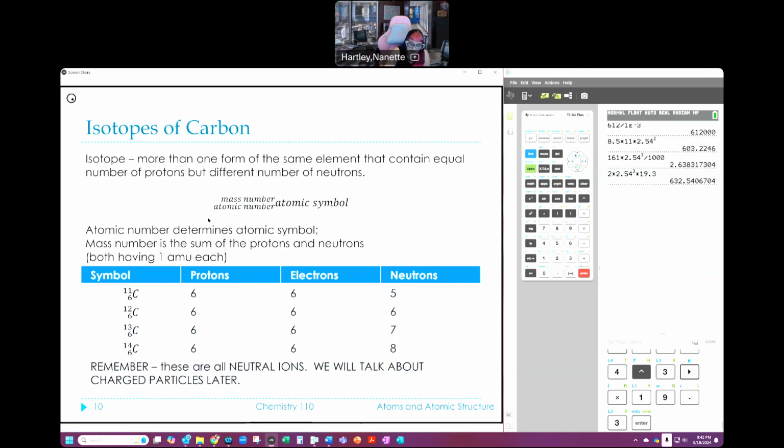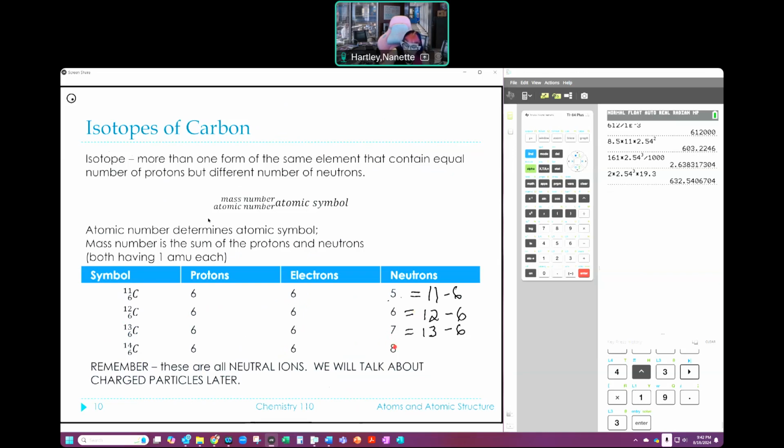Now, if my mass number up here is 11, and my number of protons is 6, I take 11 minus 6, that gives me 5 neutrons. The 6 that's here comes from the mass number of 12 minus the 6 for the protons. That gives me 6. The mass number here being 13 minus the number of protons gives me the number of neutrons, which is 7.